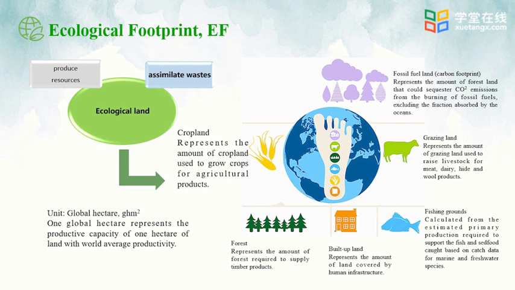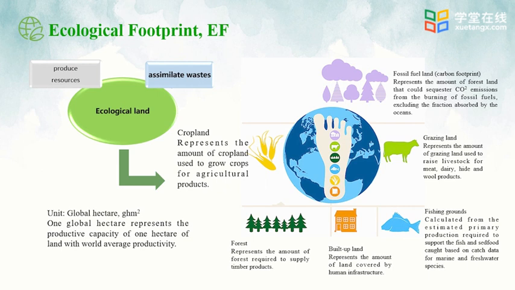Next one is forest. The timber products we use in our production and life are supplied by forest. For example, to make a wooden chair, how much timber do we need? A certain amount of forest is required to supply the timber. The last one is cropland, the food we eat in daily life. For example, bread, which is made from wheat.